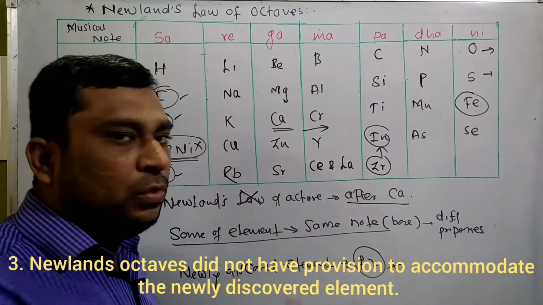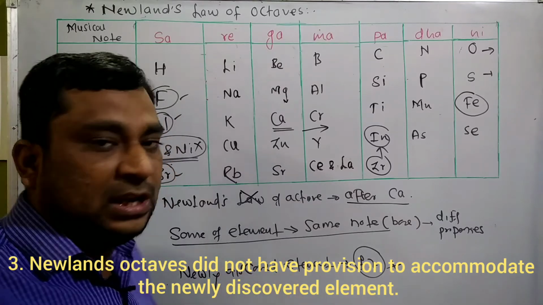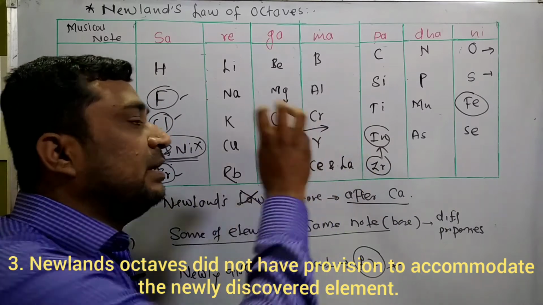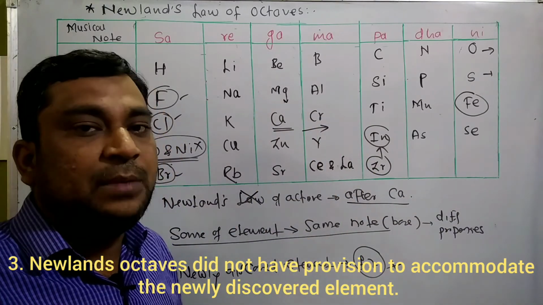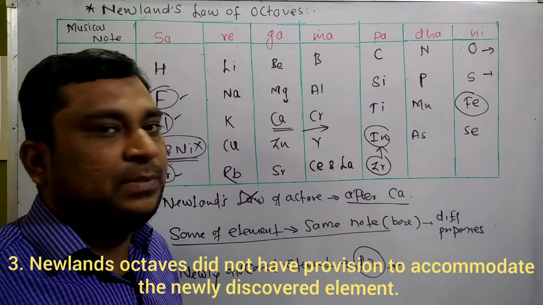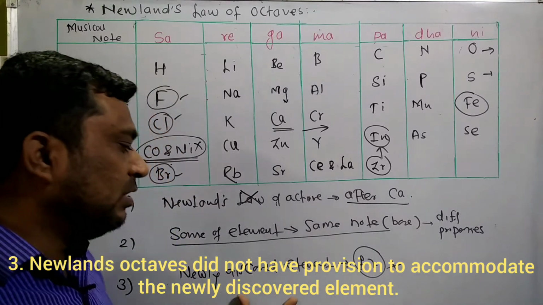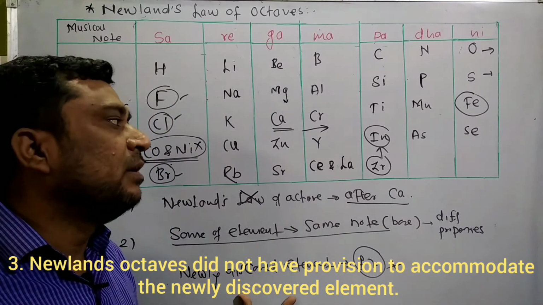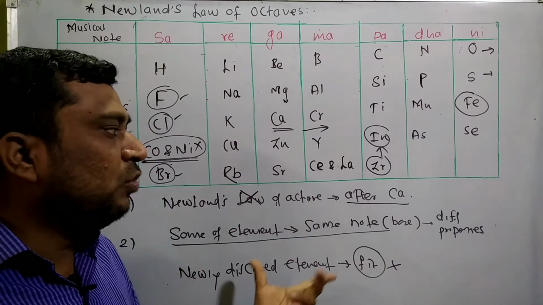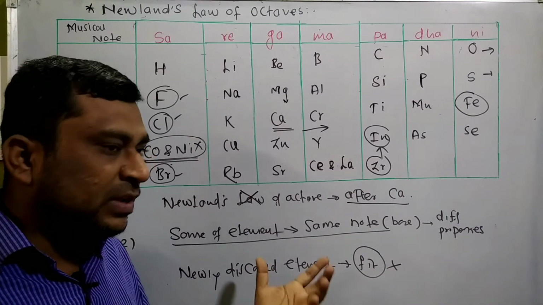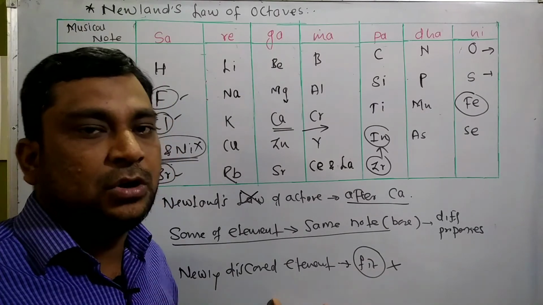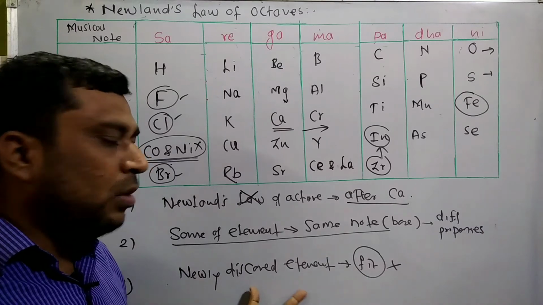It's a simple point. When the already known elements are not fitted, what about the newly discovered elements? If some of the newly discovered elements are to be placed in Newland's law of octaves and Newland is unable to give them a proper position, or all the elements would have to be rearranged, then this table is meaningless for us. He can't predict anything in the table regarding newly discovered elements, and no fixed position will be given. That position cannot be explained by Newland. And this is the third drawback of Newland's law of octaves table.